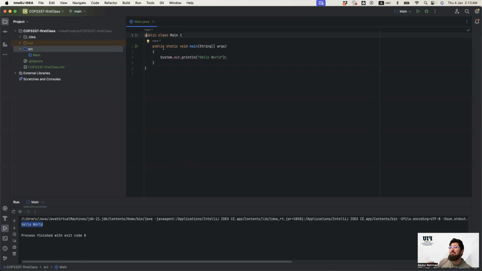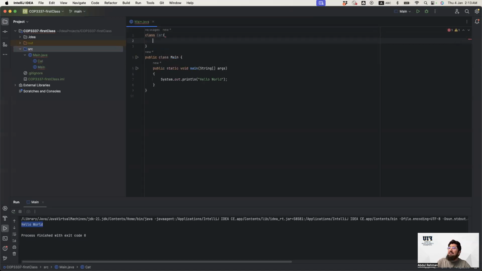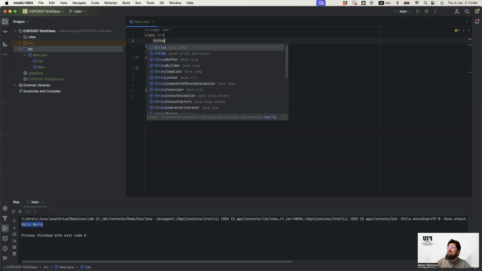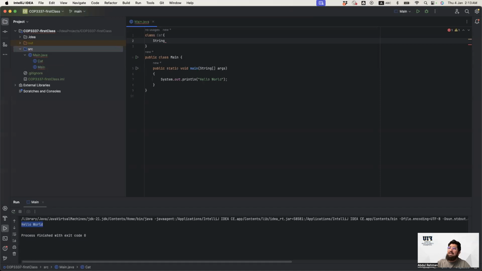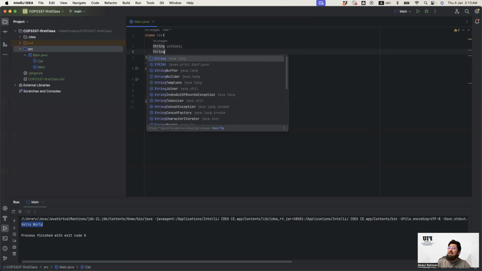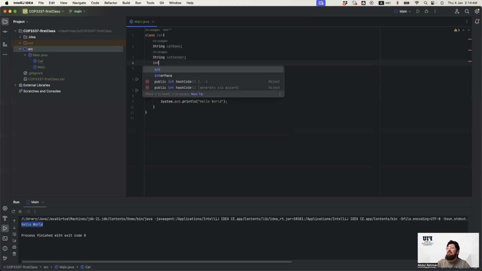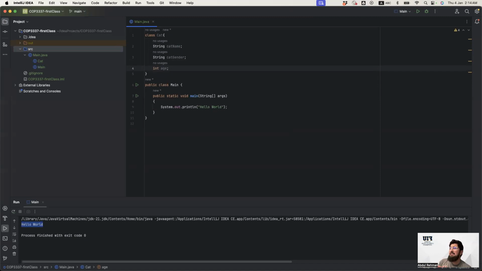So I am gonna make a class that is a cat class. What I'm gonna do is simply create here a class, class Cat. And as I told you, I will be storing some details like the cat name, so it should be a String. What is the cat gender? It should also be a String. And what should be the age? So I make it an integer. That's it, I am not gonna do anything else in it.